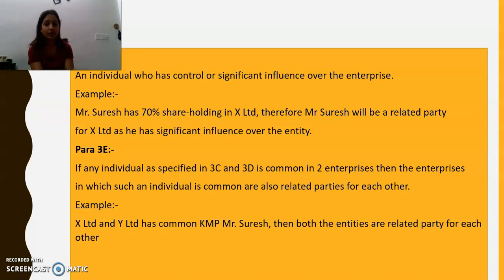We'll see another example. X Limited and Y Limited have a common KMP, Mr. Suresh. Then both the entities X Limited and Y Limited are going to be related party for each other.